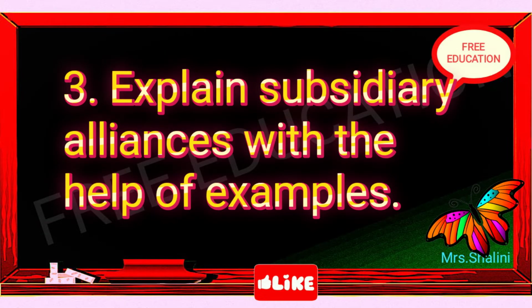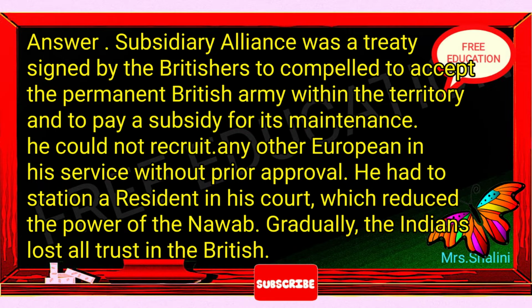3. Explain subsidiary alliances with the help of examples. Answer. Subsidiary alliance was a treaty signed by the Britishers. The Indian ruler was compelled to accept the permanent British army within the territory and to pay a subsidy for its maintenance. He could not recruit any other European in his service without prior approval. He had to station a resident in his court, which reduced the power of the Nawab.